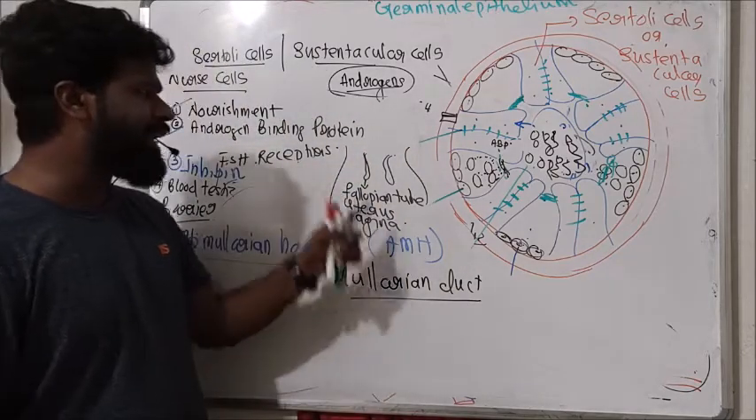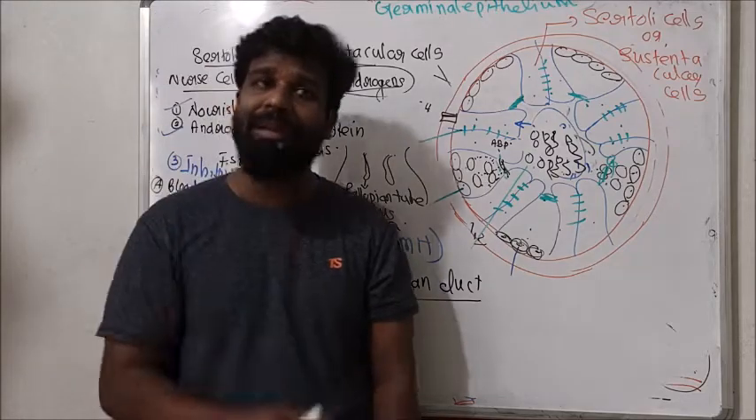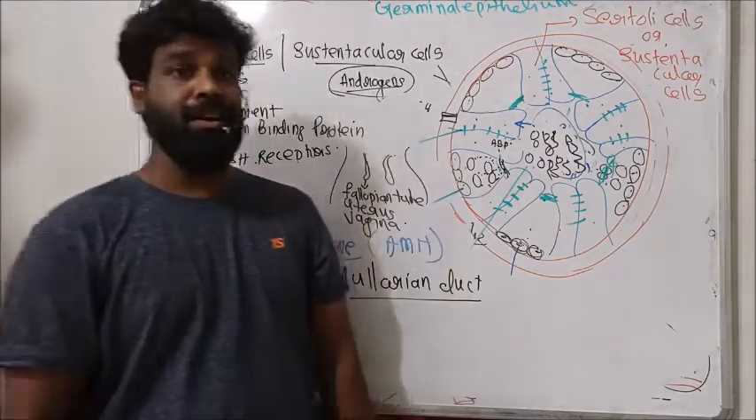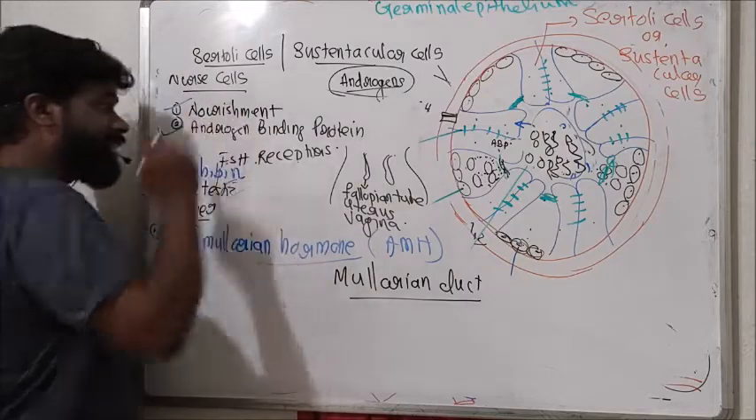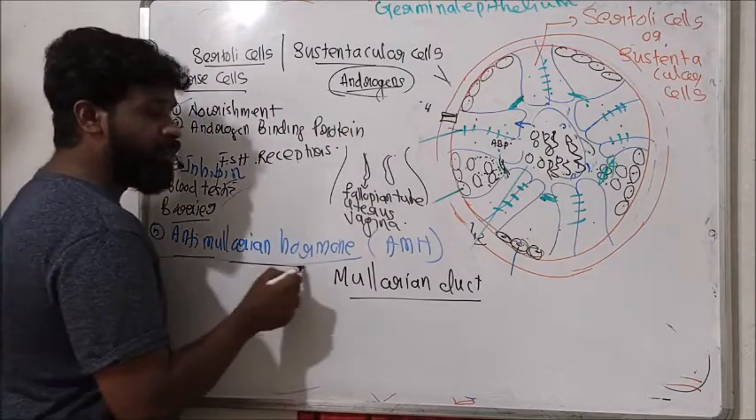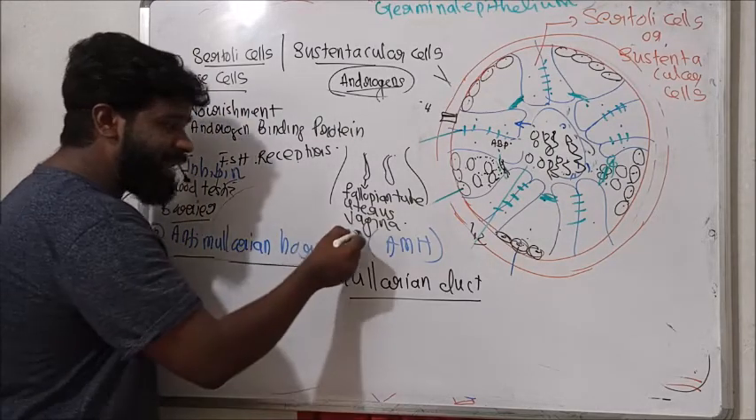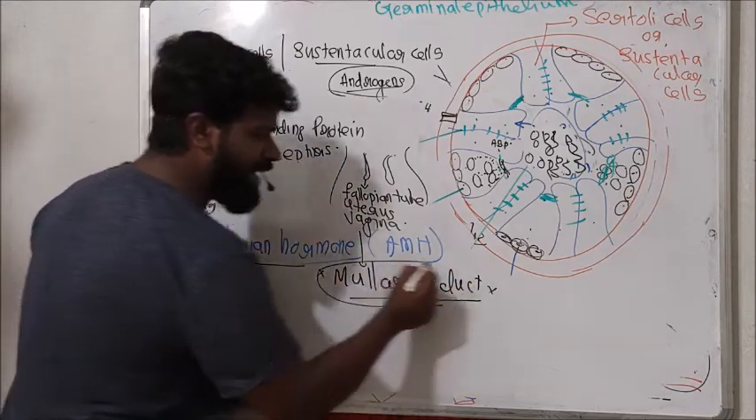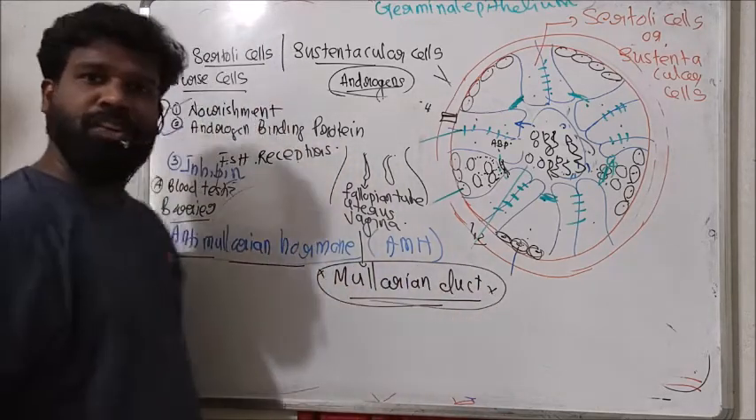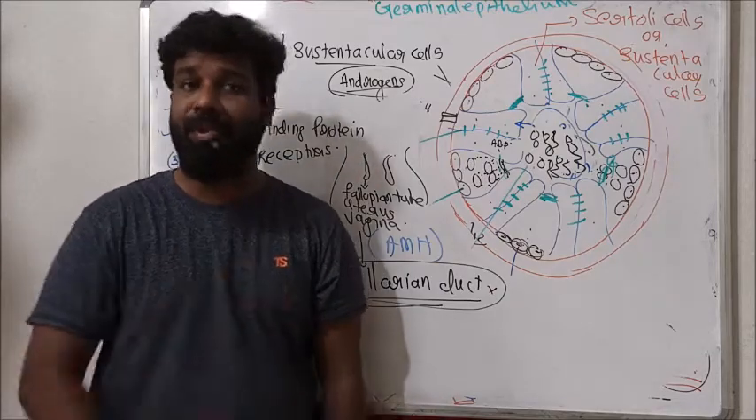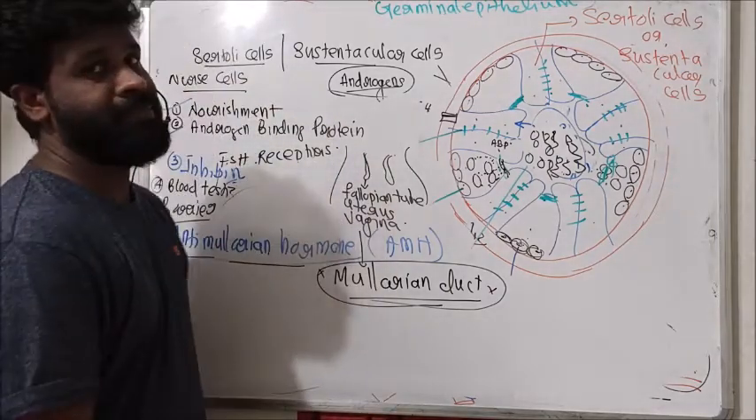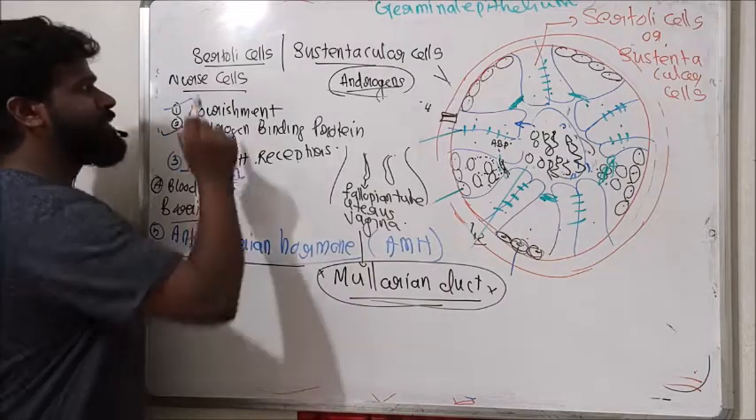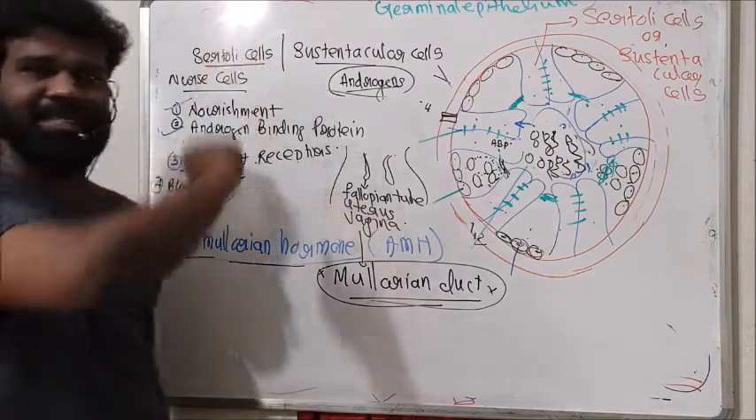These Mullerian ducts were formed in both male and female during the embryonic stage. But in male, the Sertoli cell secretes the hormone anti-Mullerian hormone. This anti-Mullerian hormone inhibits the development of the Mullerian duct in male, and it is secreted by these Sertoli cells.